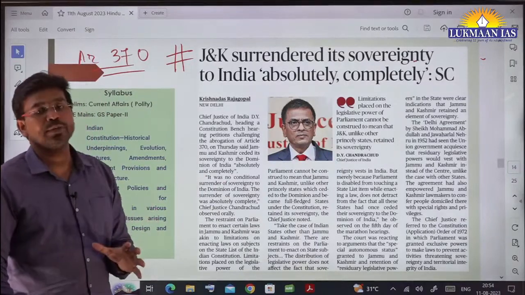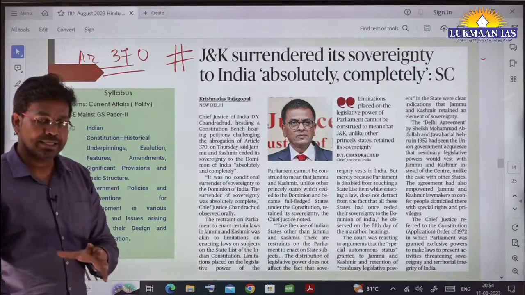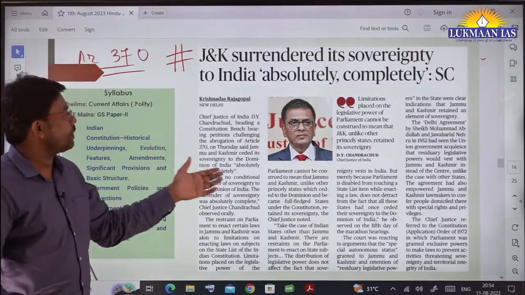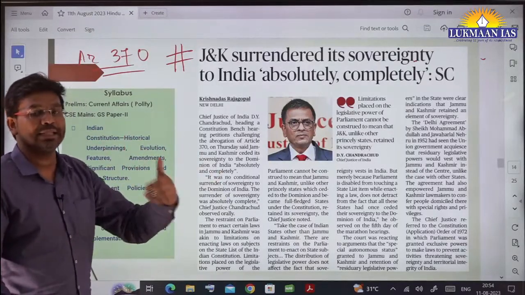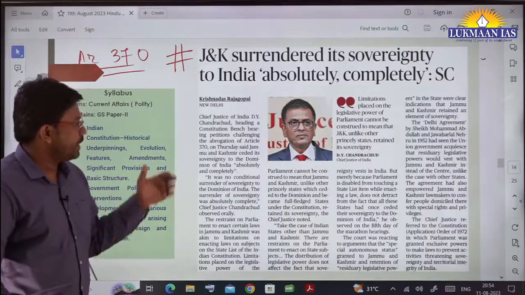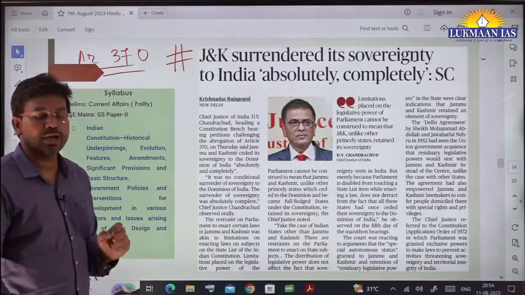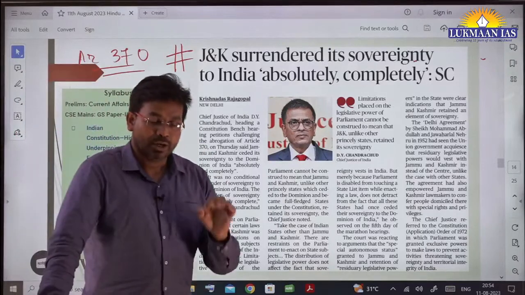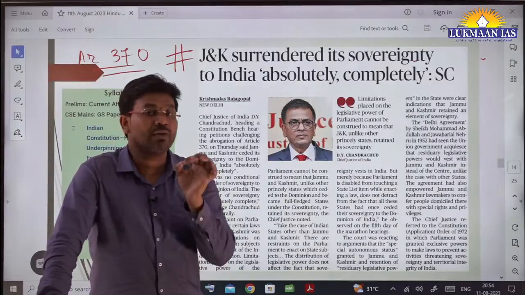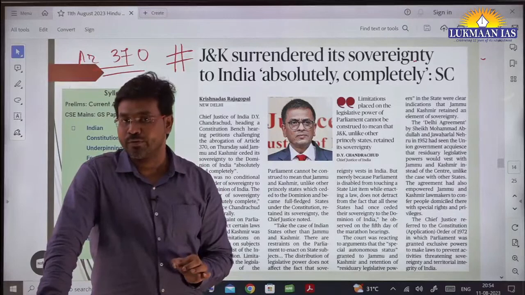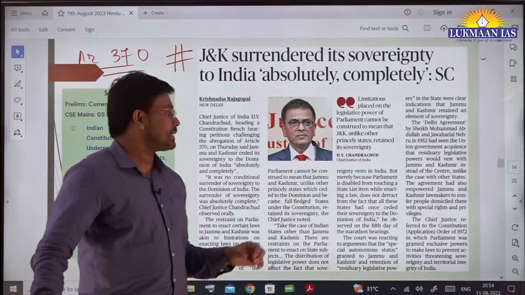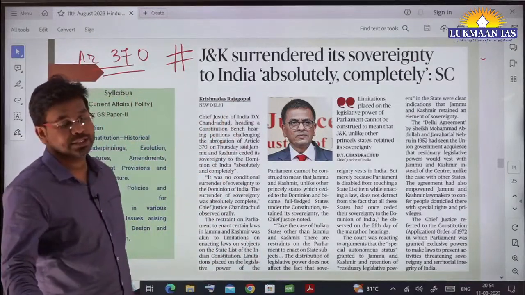On behalf of the petitioner, Mr. Kapil Sibal is representing them, and the other counsels are representing the central government, and it is being heard by a constitutional bench of the Supreme Court of India. The constitutional bench comprises 5 judges of the Supreme Court, and it is being headed by the Chief Justice of India.